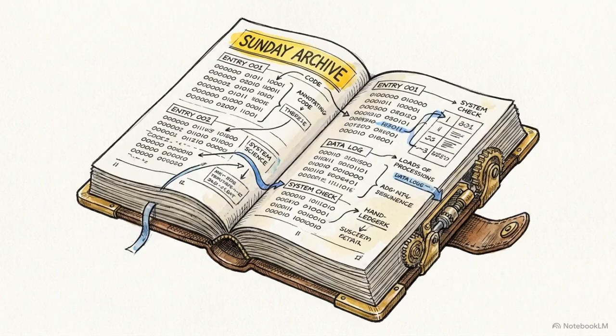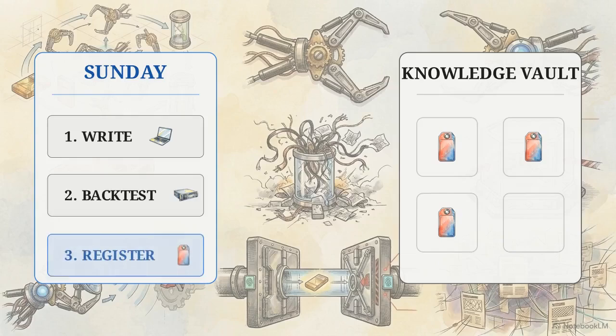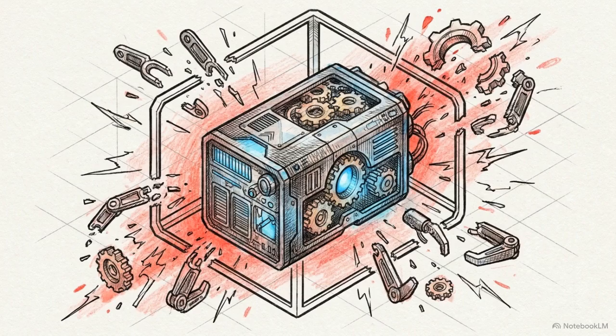It includes self-evolution logs, where the claws document their own progress. Every Sunday, they write, backtest, and register new Python tools to expand their capabilities. This self-documenting environment prevents the instability common in standard chained LLM deployments.